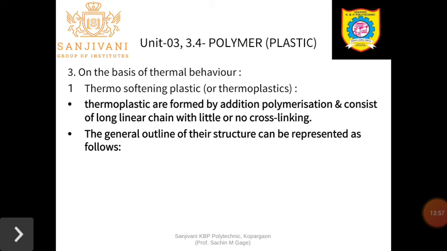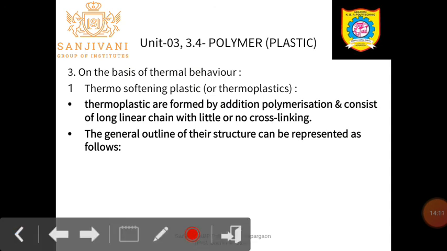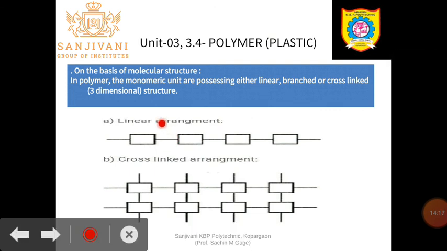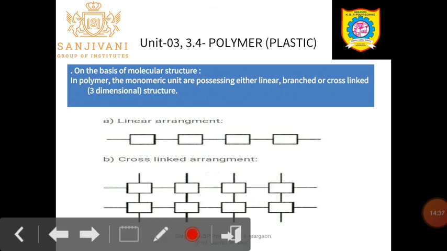Polymerization reactions are of two types, addition and condensation. Generally the thermosoftening plastics are prepared by the addition polymerization reaction and consist of linear chains with little or no cross linking. In the last slide we saw this example of the thermosoftening plastic. It consists of a linear chain, with no or little cross linking. So this is the example of the addition polymerization reaction. This one is the cross linking structure, the example of the condensation polymerization reaction.